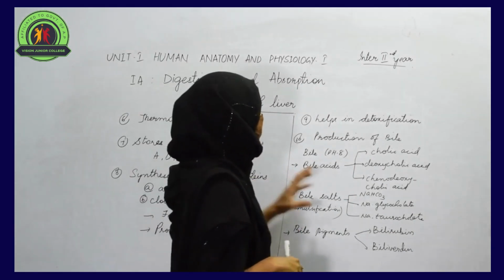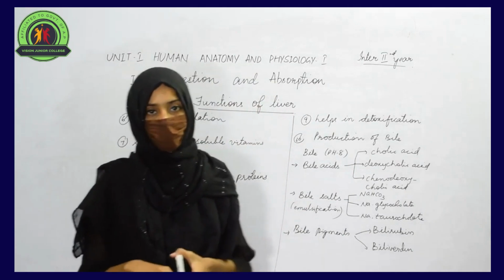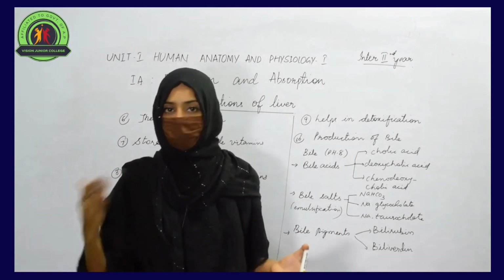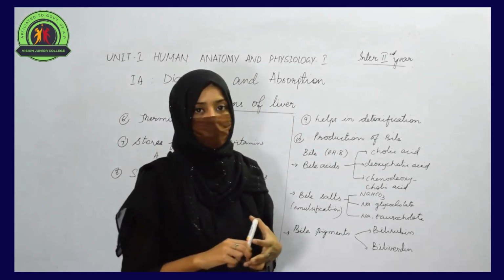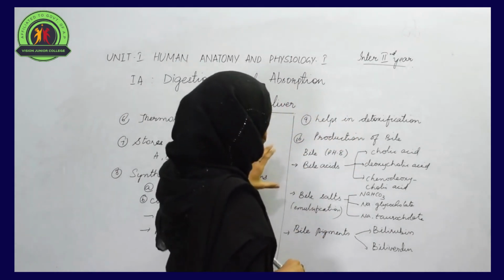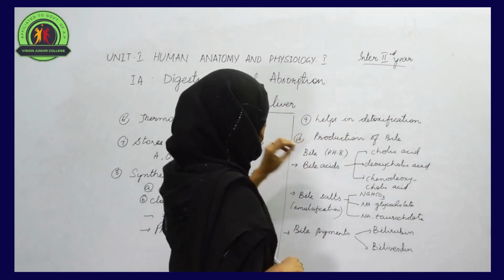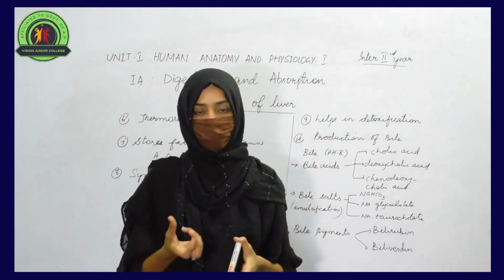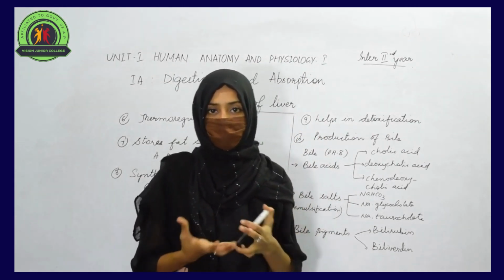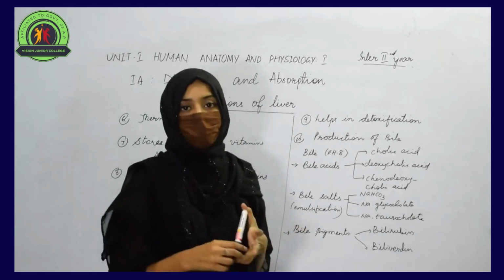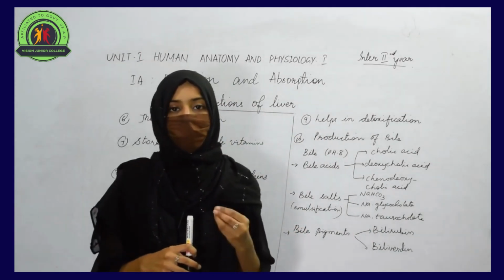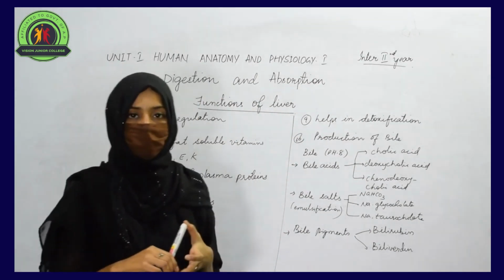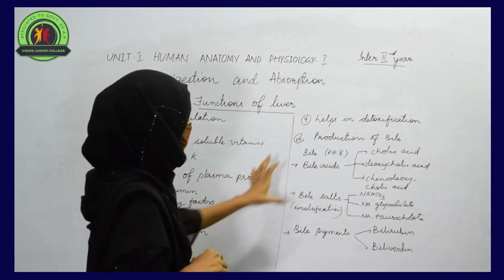And liver is an organ that helps in the process called detoxification. Just before, I already explained that it helps in the conversion of more toxic substances into lesser toxic ones. So this process is called detoxification, and it takes place in the liver. Liver is an organ that plays a key role in the production of bile. We all know that bile is a juice composed of some acids, salts, and some other pigments. Bile is a juice that helps in the process of digestion, and it is produced in the liver.